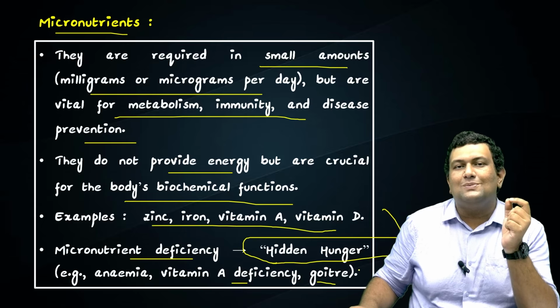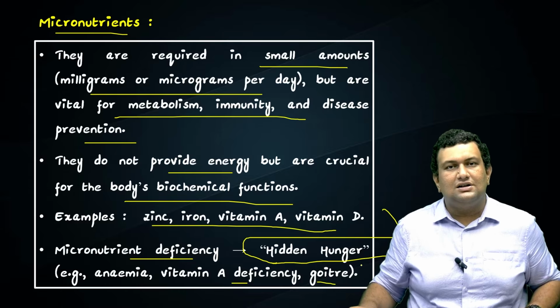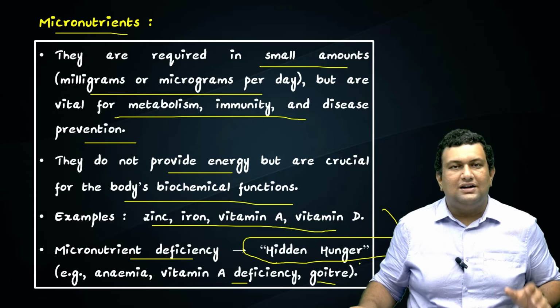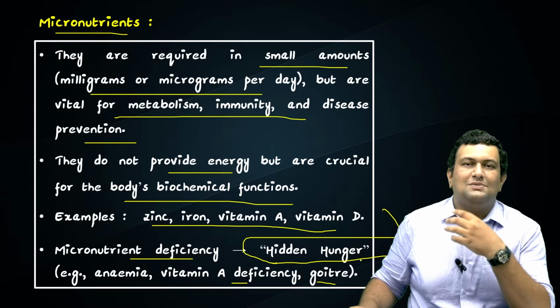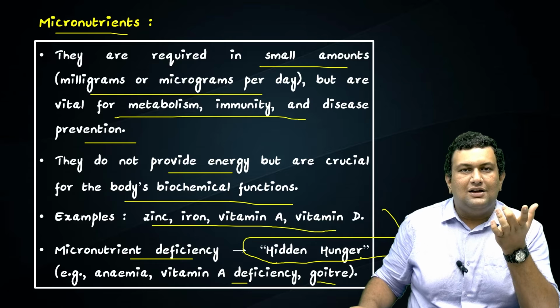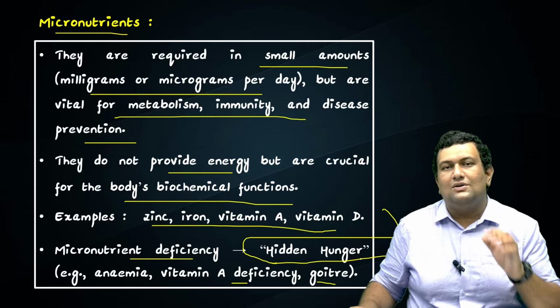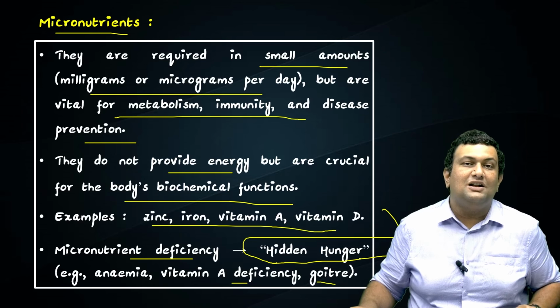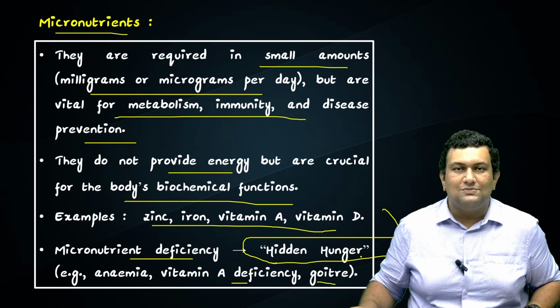So with this also, you can get match the following type questions in prelims. For example, on one side they can list the types of vitamin deficiency, and on the other side they can list the diseases. For example, they will list scurvy, goiter, night blindness, and you have to match it with what kind of vitamin deficiency it relates to. So that can be asked in prelims.